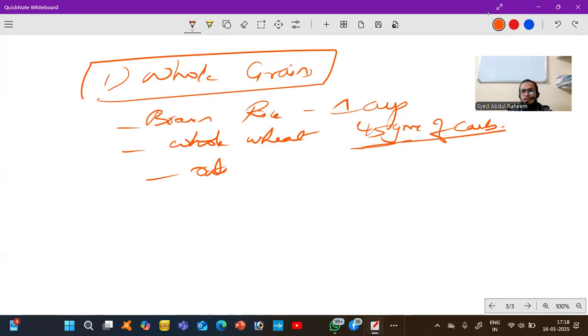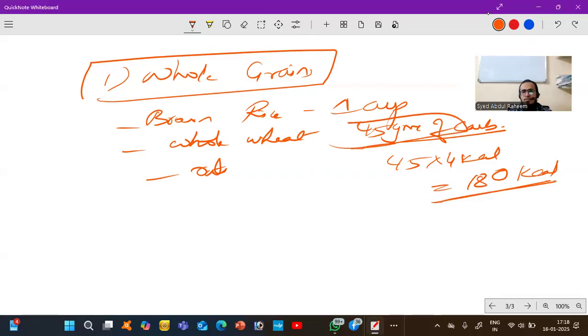That means 45 grams times 4 kilocalories, and you get 180 kilocalories. So in 45 grams of carbohydrates from brown rice, you have 180 kilocalories. Everything multiplied by 4 gives you the answer. I gave this example here.